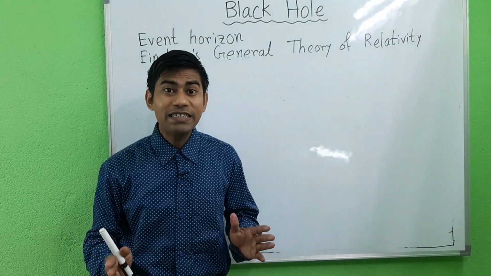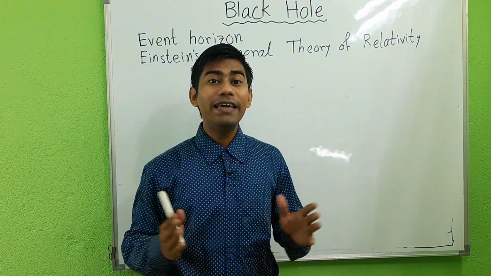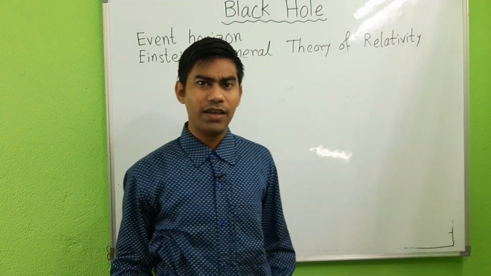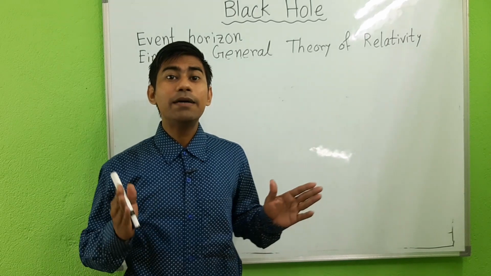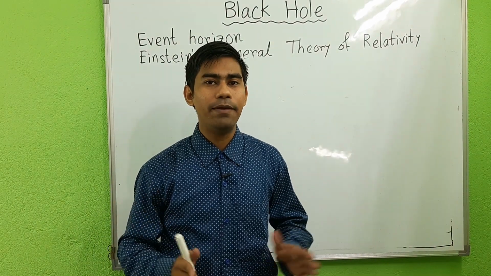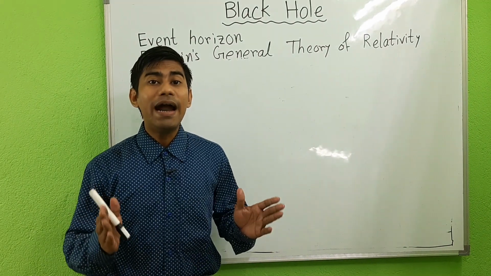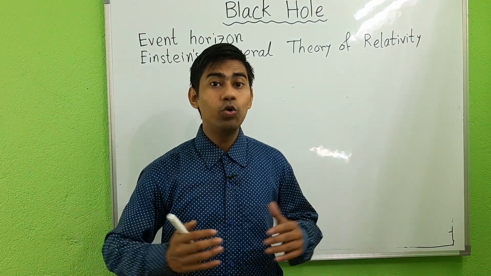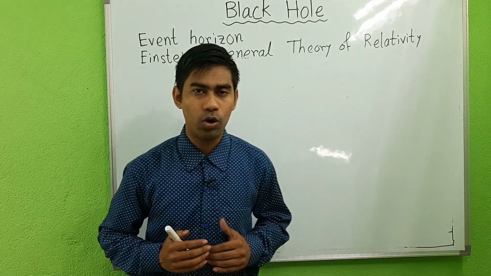The defining feature of a black hole is the appearance of an event horizon. The event horizon is a boundary in space-time through which matter and light can only pass inward toward the mass of the black hole.